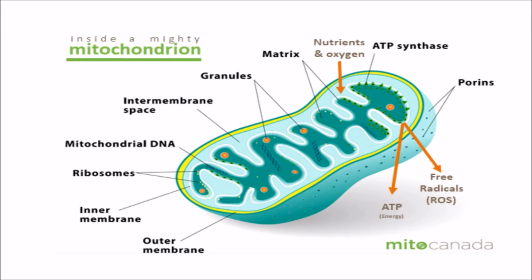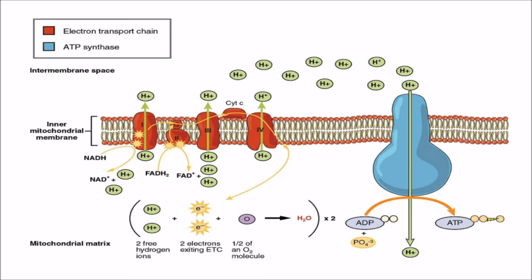So the ATP is produced from pyruvic acid in the mitochondrion, and the process is called oxidative phosphorylation or electron transport chain, and there are some side products also, and they are called free radicals. Now let us see this figure.